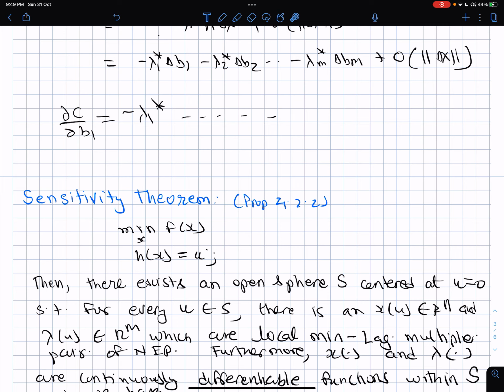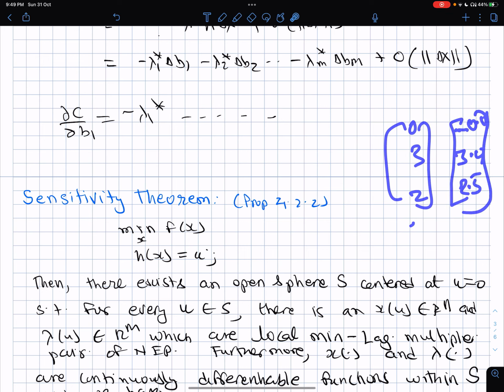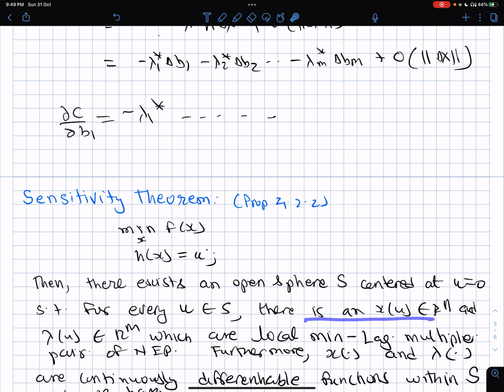So it's some vector, like if x was 0, 3, 2 maybe, and then you gave some small perturbation delta u, then this may become like minus 0.01, 3.01, 2.5, for example. So there is an x of u in Rn, and corresponding Lagrangian multipliers lambda of u, which are a local minimum Lagrangian multiplier pair of NEP. Local minimum Lagrangian multiplier pair means the Lagrangian multipliers which correspond to the local minimum. So this first thing is that existence is there.